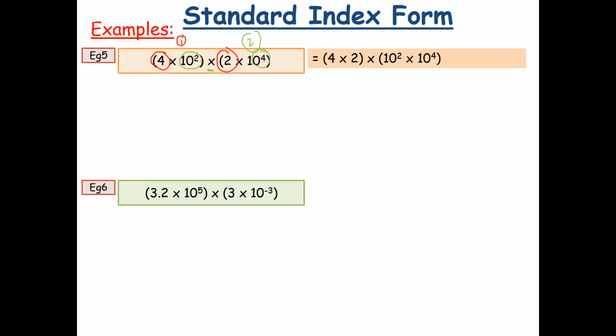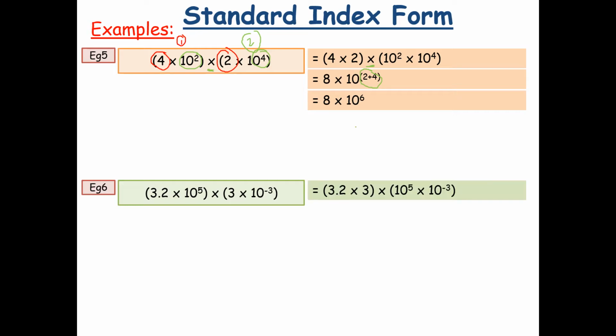And you're just going to calculate these as they are. So 4 times 2 is 8, and then 10 to the power of 2 times by 10 to the power of 4 is 10 to the power of 2 plus 4, because you're adding your indices because it's a multiply, which ends up giving you a final answer of 8 times 10 to the power of 6. Very similarly, the next one, so you split your numbers up, so 3.2 times 3, and then 10 to the power of 5 times by 10 to the power of minus 3. Remember, they are multiplying, okay?